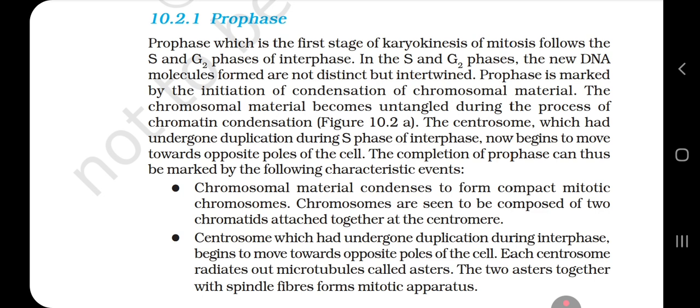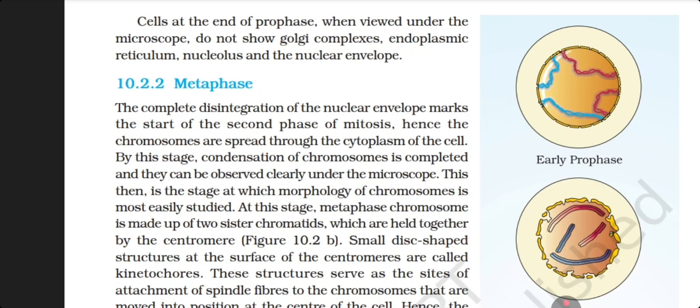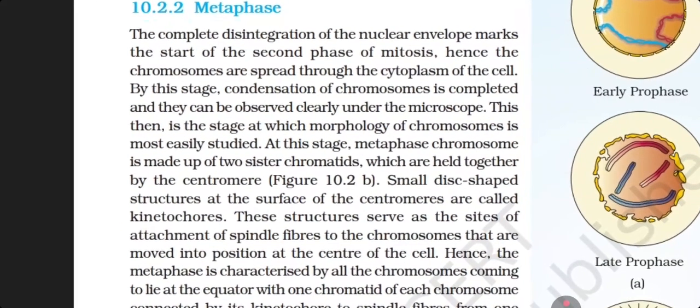The completion of the prophase can thus be marked by the following characteristic events. Chromosomal material condenses to form compact mitotic chromosomes. Chromosomes are seen to be composed of 2 chromatids attached together at the centromere. The centrosome, which had undergone duplication during the interphase, begins to move towards the opposite pole of the cell. Each centrosome radiates microtubules called asters. The 2 asters together with the spindle fibers form the mitotic apparatus. Cells at the end of the prophase, when viewed under the microscope, do not show the Golgi complex, endoplasmic reticulum, nucleolus and the nuclear envelope.